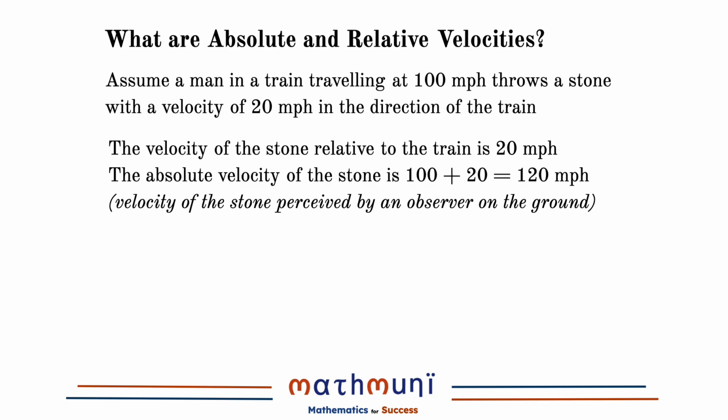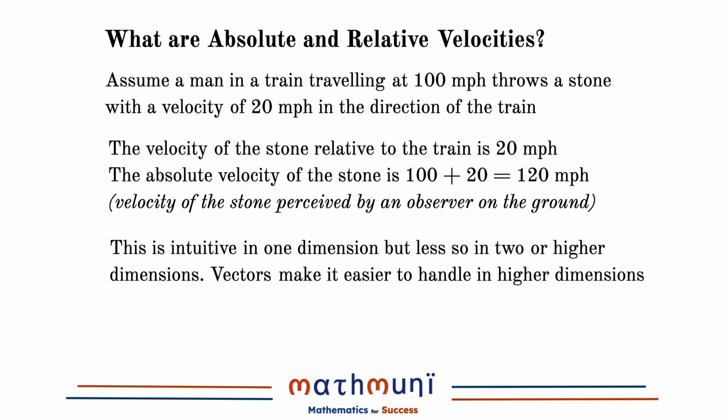So we can intuit this easily in one dimension. No mathematical tools are needed. But when you move into 2 or higher dimensions, it is so much easier to formalize our thinking. And that is where vectors come in handy. In this example, we will say that the relative velocity of the stone is equal to the actual velocity of the stone minus the actual velocity of the train from which it was thrown.